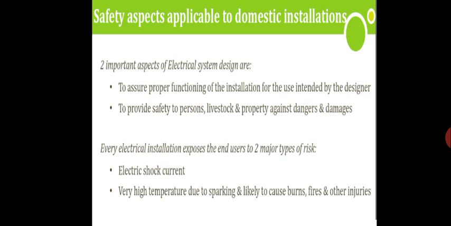And two, to provide safety to person, livestock and property against dangers and damages. Say we are supplying electricity to a farm, we need to see that if there is any short circuit, it should not affect the livestock.